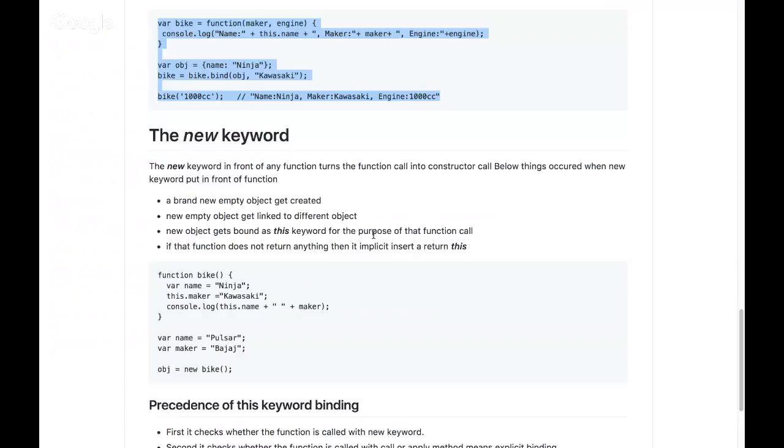There is no restriction on the function. Obviously that function will do whatever it has to do, but apart from that, 4 different things happen when it turns into a constructor call.